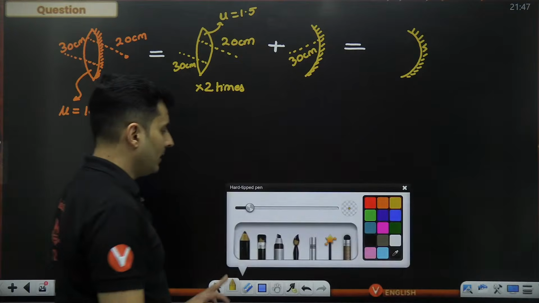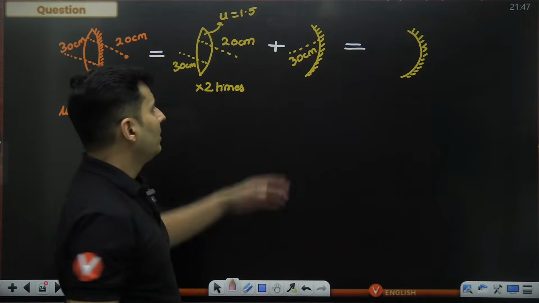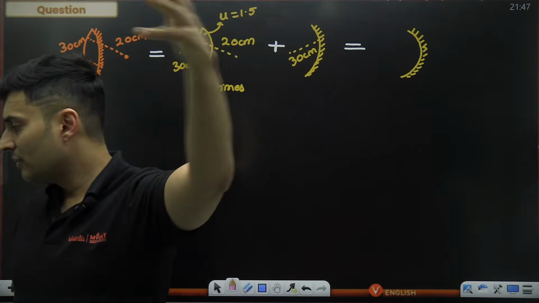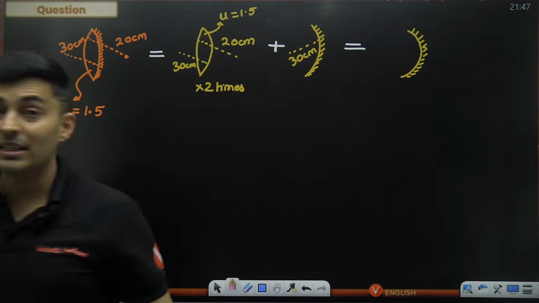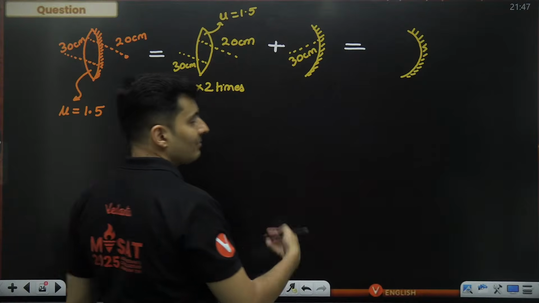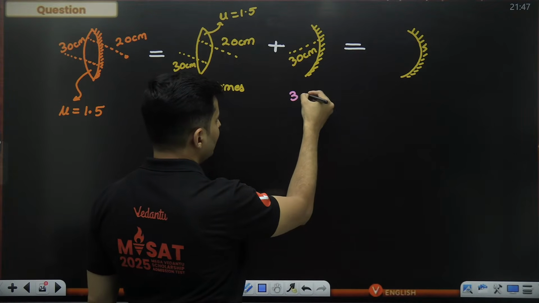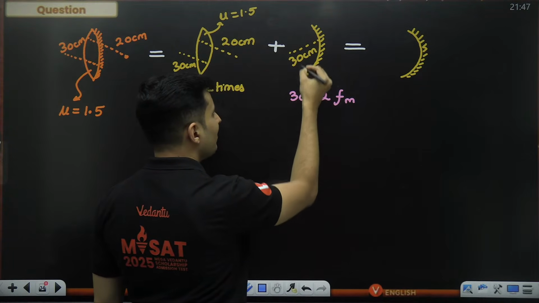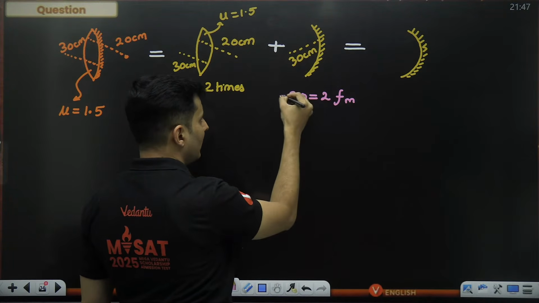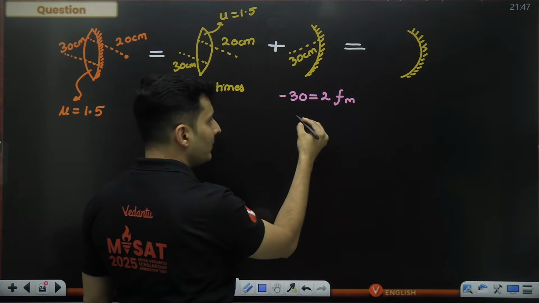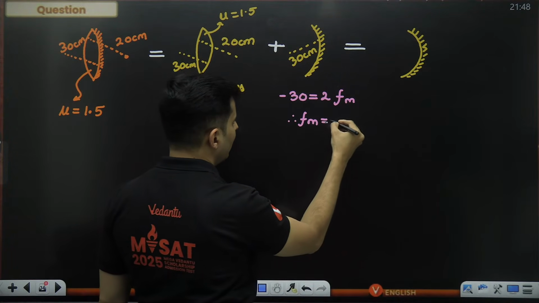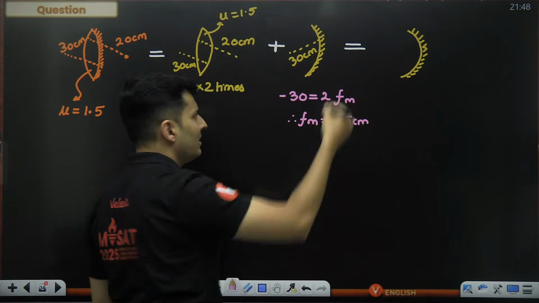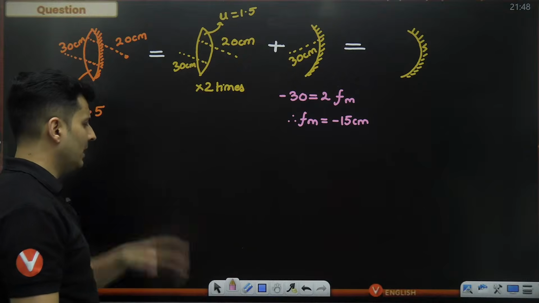Okay, let's start. First, for the mirror, very easy. Guys, this is radius. What is the focal length? There is a formula. Don't use lens maker formula. This is a mirror, right? R is 2f. So basically, 30 is nothing but 2 times the focal length of the mirror. But please keep in mind the sign. The sign of the radius is negative because it's on the negative side. So therefore, the focal length of the mirror is minus 15 centimeters, negative because it is concave. Okay, that part is done.